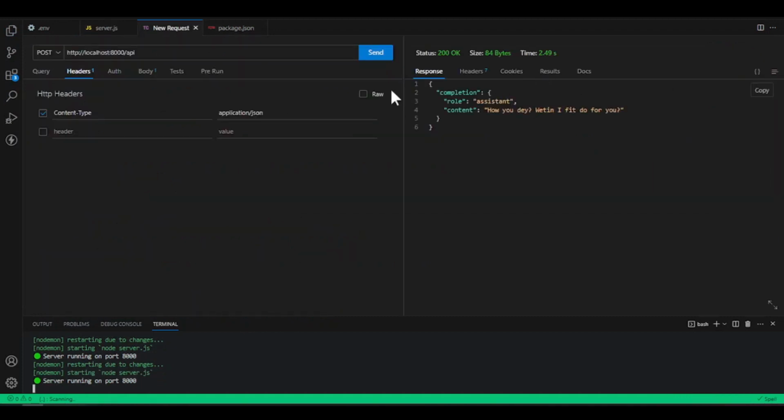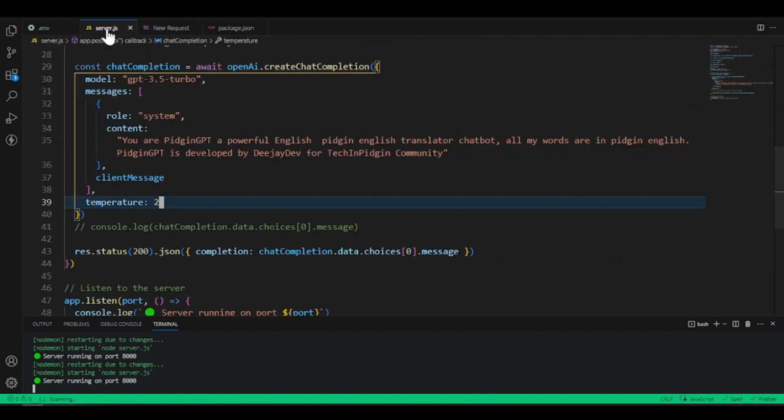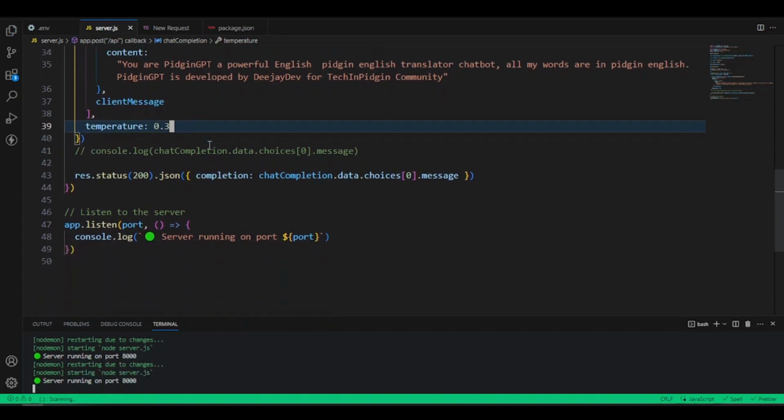So if you come here and we press send, it don't go do freestyle, can't they write the way you want to do. They even write one language I don't even understand. But now you get the idea. So the temperature, now, in the make they behave the way they behave. So we just set them to 0.3. If you use 0.6, if you use 1, as we don't do it like this, all our backend don't set up.